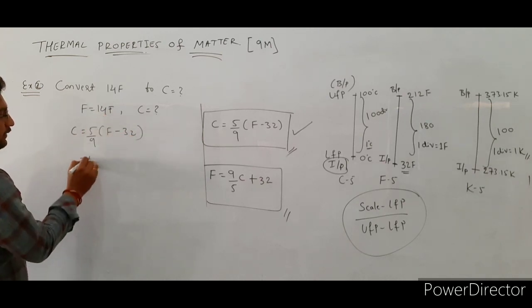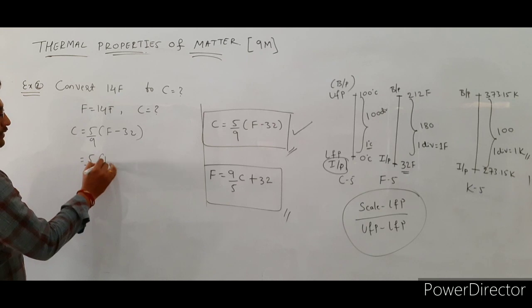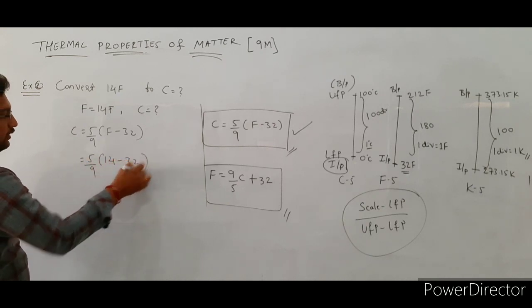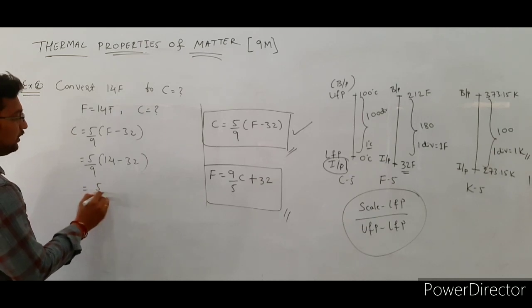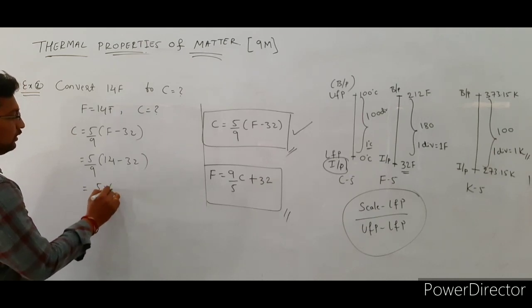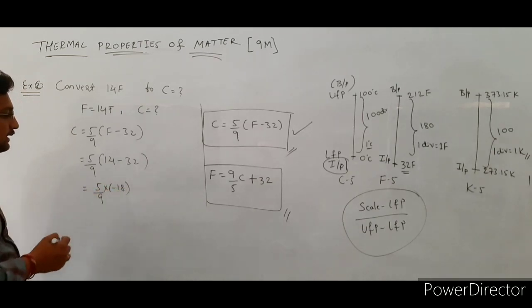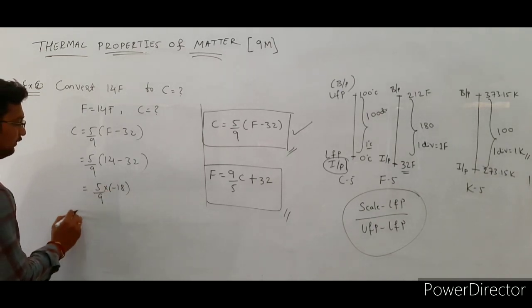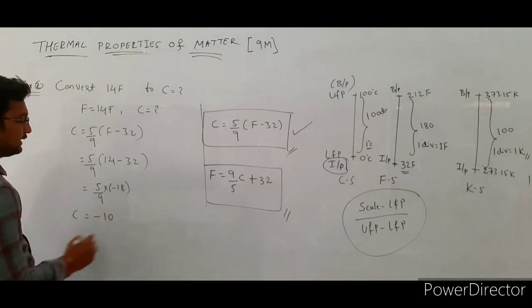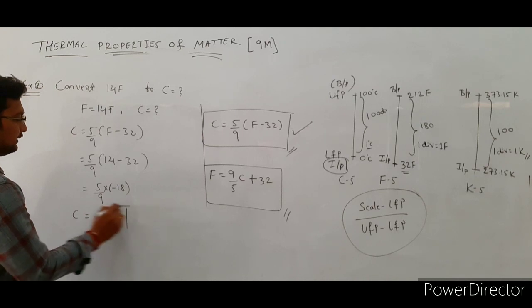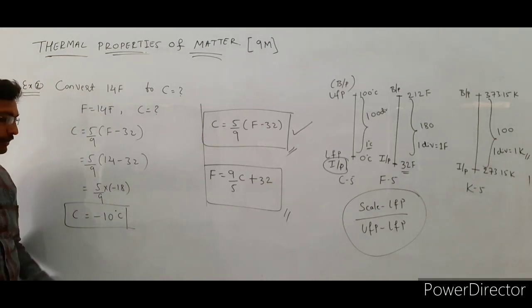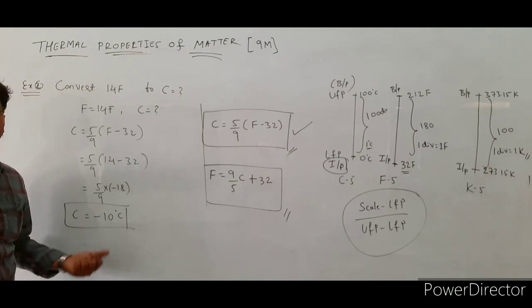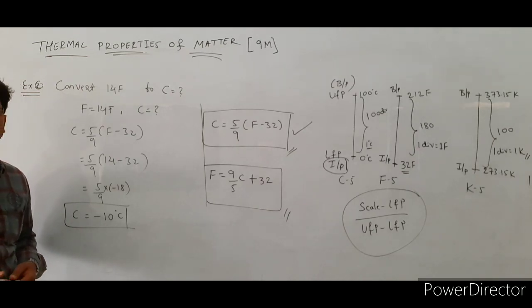Here F value is given, substitute, F value is 14 minus 32. 14 minus 32, that is equal to 5 by 9 into minus 18. So simplify this one, we will get the answer: minus 10 degree Celsius. Here we are converting 14 Fahrenheit reading to Celsius scale, its value is equal to minus 10 degree Celsius.